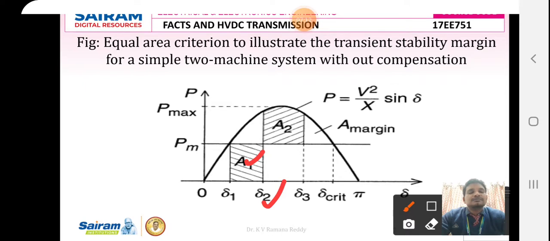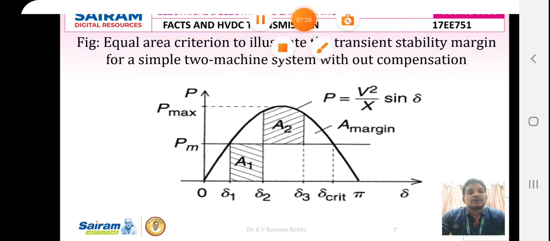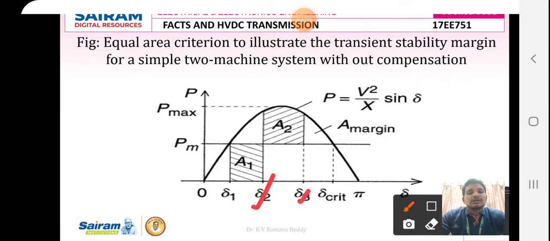Therefore the system decelerates from angle delta 2 to delta 3, and the decelerating region is represented by the letter A2. The kinetic energy on the shaft of the generator improves the power to its maximum value even in the decelerating region. Mathematically, the power is P equal to V square by X into sin delta.